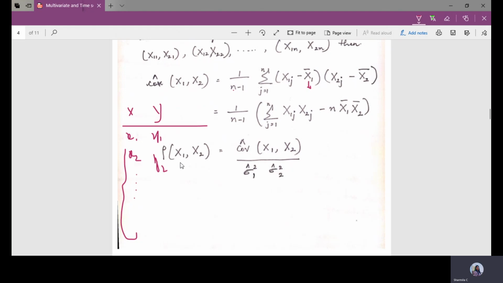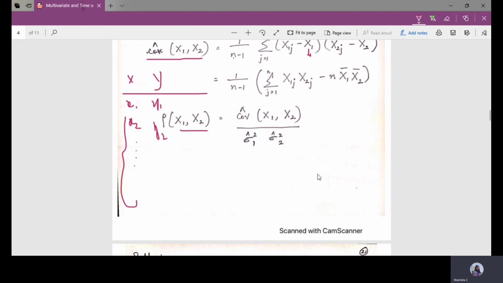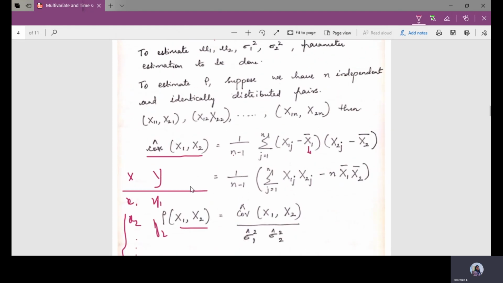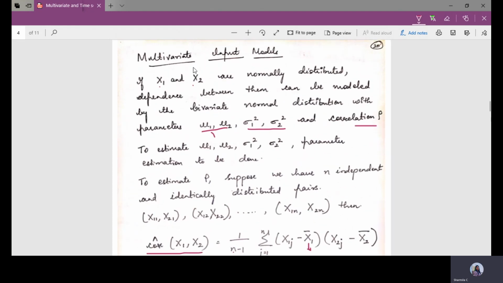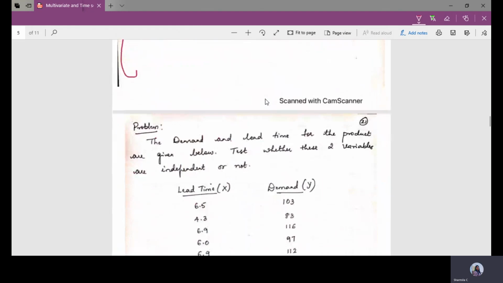Using this covariance value, we'll calculate the correlation. The correlation of x1, x2 equals the covariance of x1, x2 divided by the variance of the first random variable and the variance of the second random variable. We'll take up an example and see how this multivariate input model works.